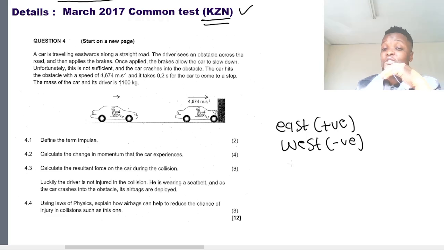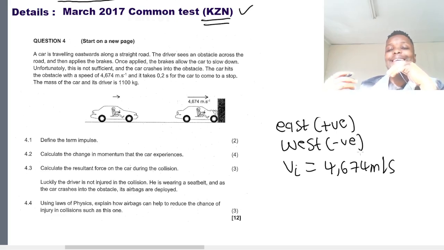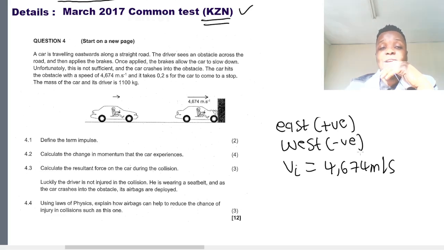That is the initial speed or initial velocity to hit the obstacle. So we collect that because it's very important. So V initial is 4,674 meters per second.